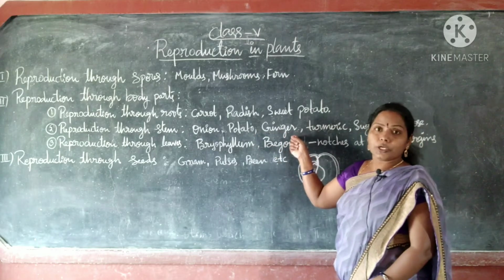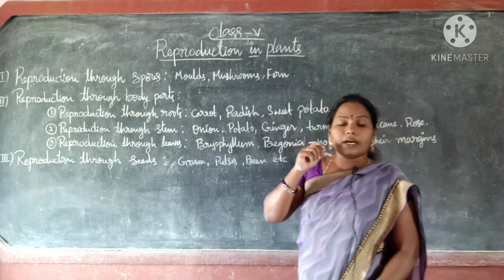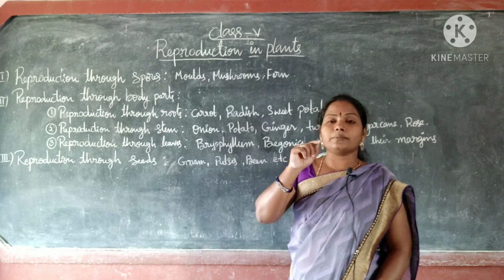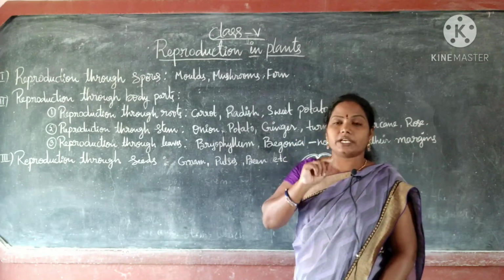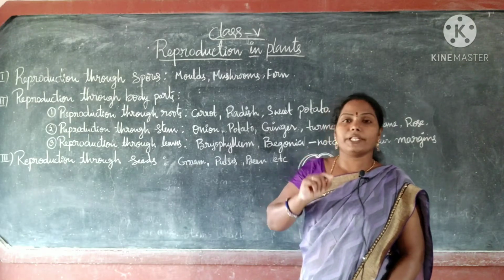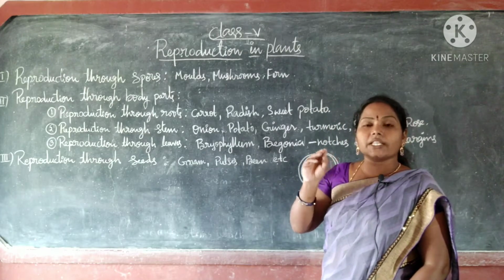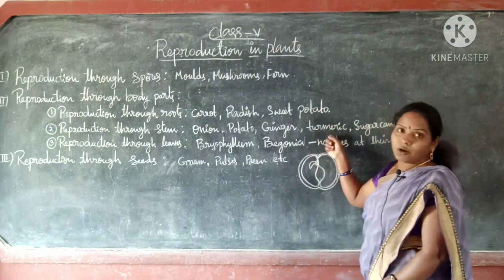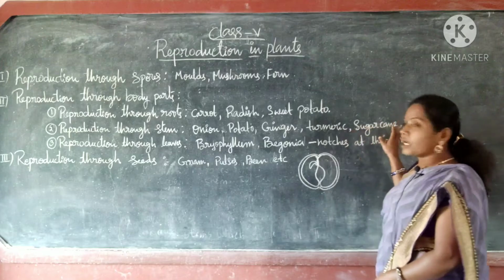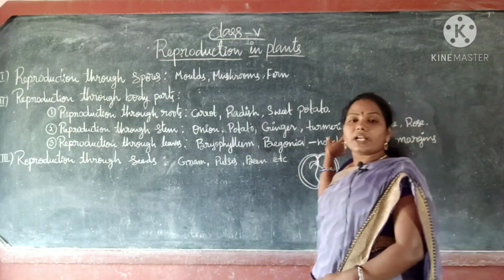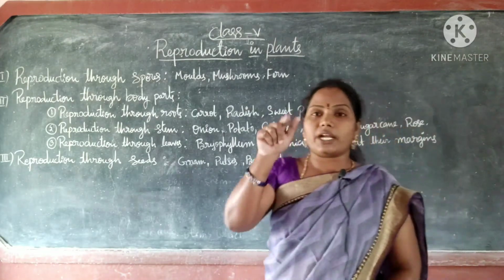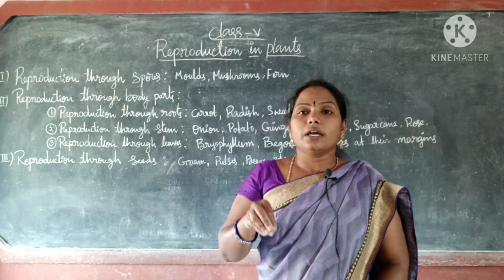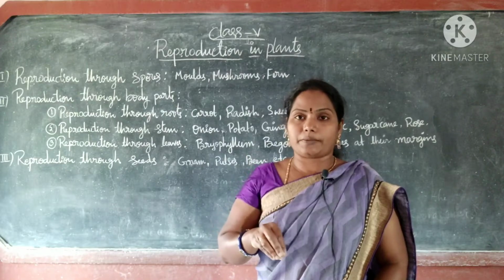Next, ginger also. Ginger has buds. It has some finger-like projections. If you keep that in the soil, that may grow as a new plant. Next, turmeric is the same. Next, sugar cane. If you cut the stem of the sugar cane and keep it in the soil, that can grow as a new plant.